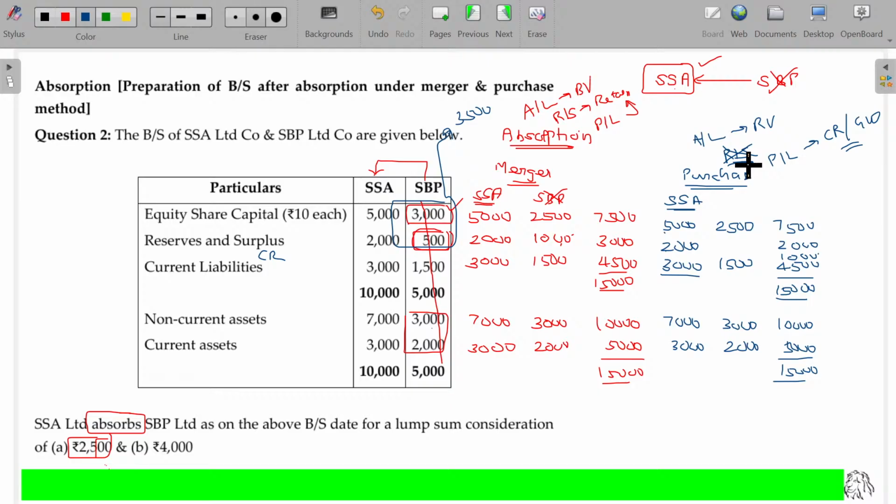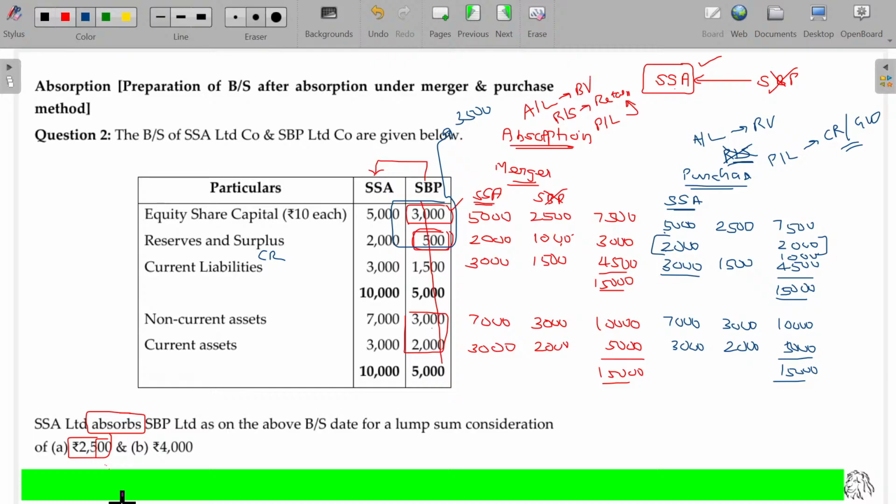Under which method? Absorption. One company continues, another company is merged. In this case, for the continuing company, they already have their profit, don't touch that. For the transferor company, what about their equity share capital? What is the accumulated profits and losses? Check that. 3,000 equity share capital, accumulated profit for them being 500, so 3,500 is the net worth. How much am I going to pay? Only 2,500. For the 3,500, I am paying 2,500, meaning I am saving 1,000 rupees. That saving is named as capital reserve under purchase method. So we have two accounts under purchase method. Here we have only one account.